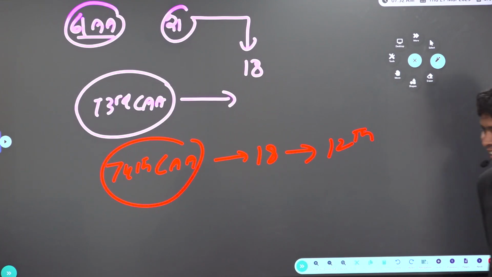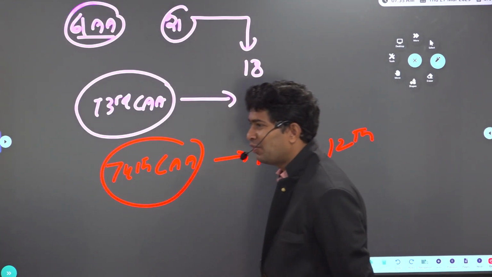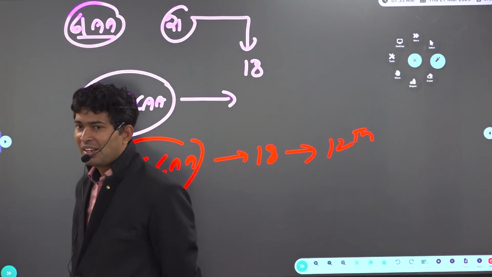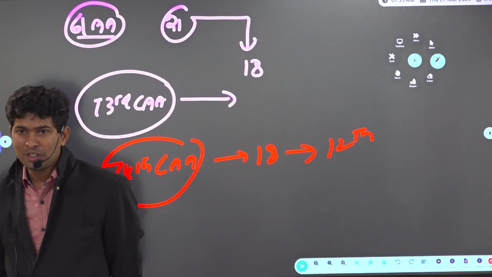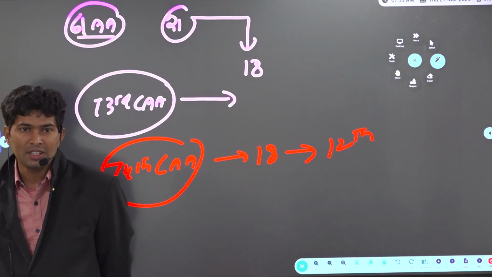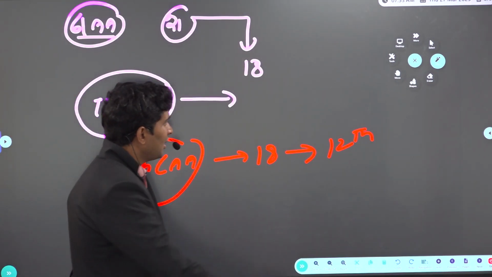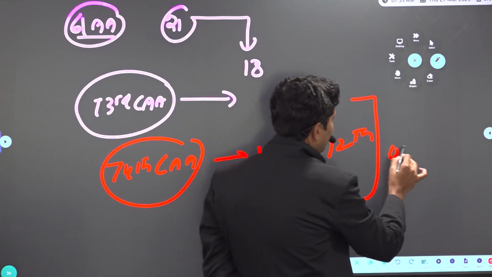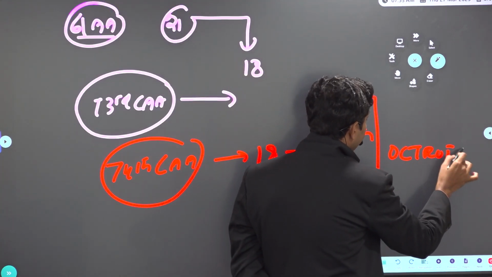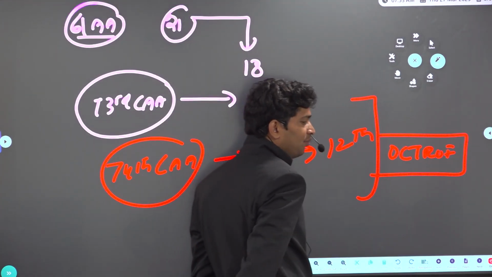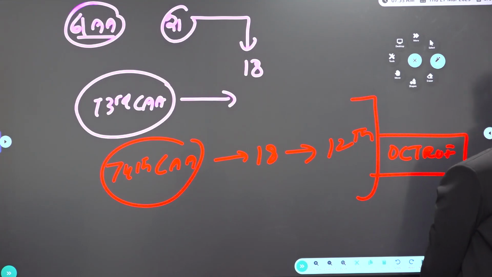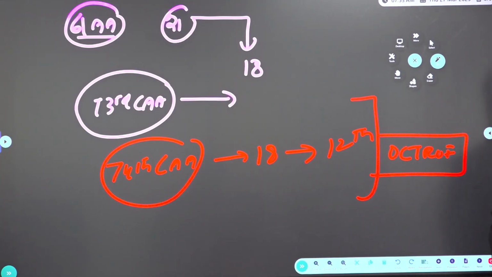Of course they are providing us. So the 73rd and 74th amendments are criticized because we are giving responsibilities to local bodies, but we are not providing sufficient resources to them. But yesterday I told one word, octroi. Remember the word? What is the meaning of octroi? Octroi is a tax collected by local bodies when goods are transiting through the jurisdiction. That's why it is called octroi.